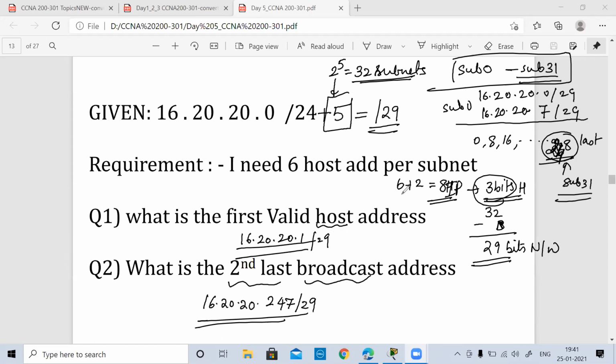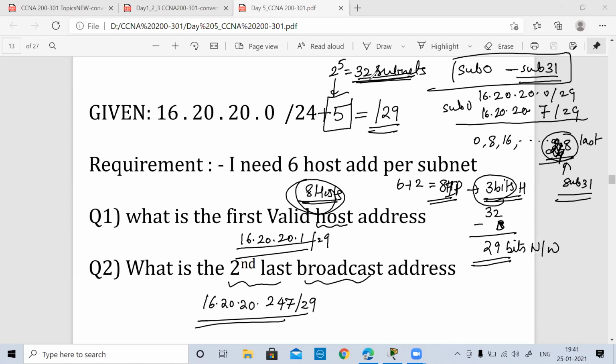See, what I know is that the network addresses are all multiples of the number of hosts. I have 8 hosts. 3 bits means how many hosts I'm using? I'm using 8 hosts, right? Each network is made up of 8 hosts. And I understand from what we have learned before that all my network addresses are multiples of my number of hosts. Am I right? Yes. So I first understood how many networks I am going to have.